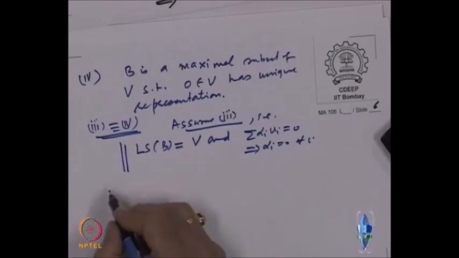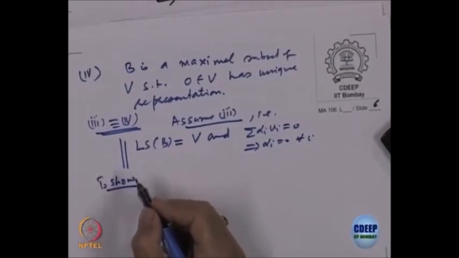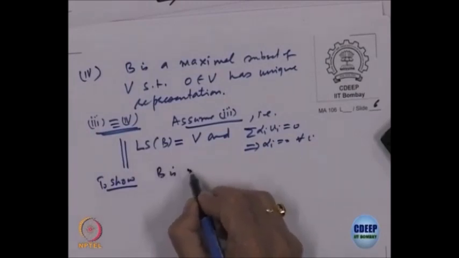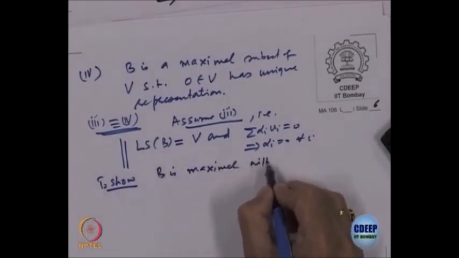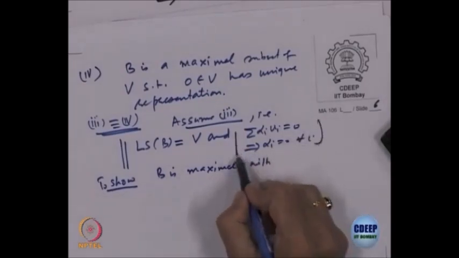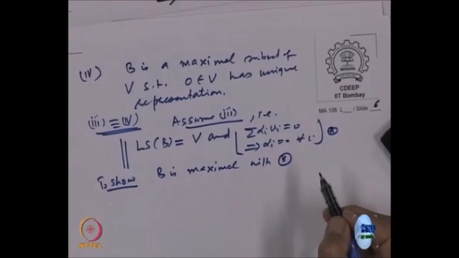What is to be shown? B is maximal with this property, property star: 0 has got a unique representation.